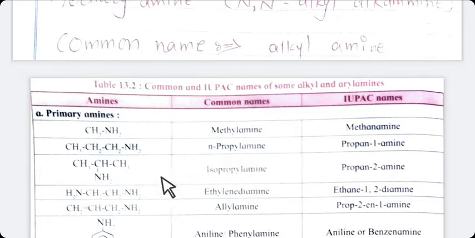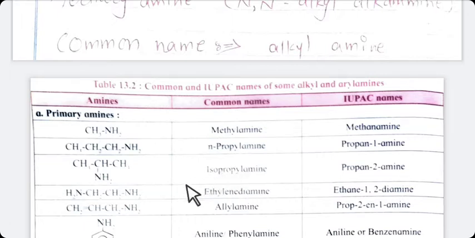See in the next, CH3CH(CH3)NH2, one branch is there, so you can start the name of this amine with iso. 3 carbon atoms are there, means it is propyl, and NH2 is there, means amine, means isopropyl amine.